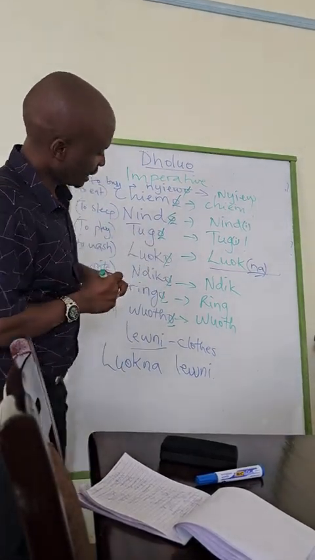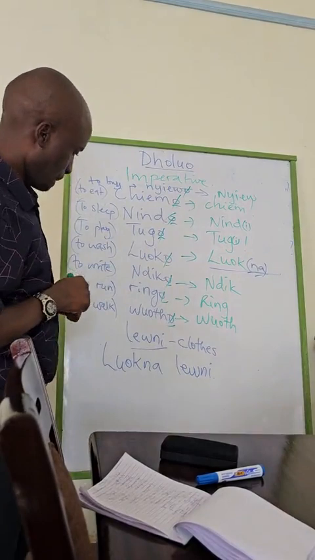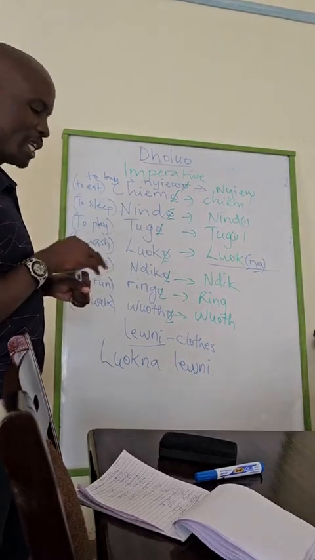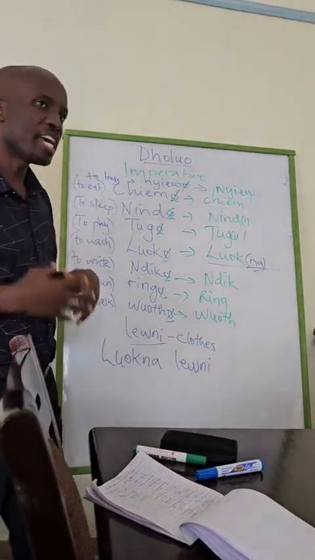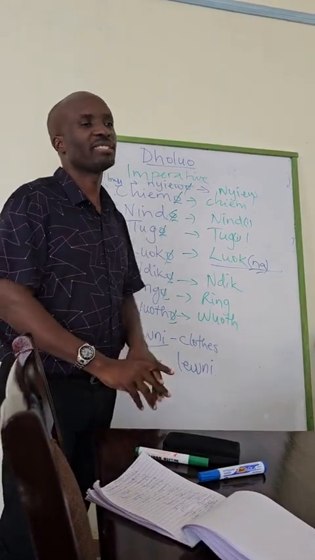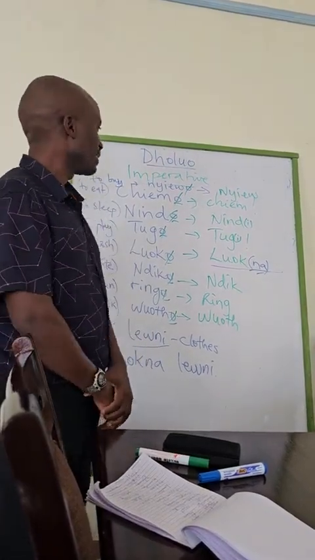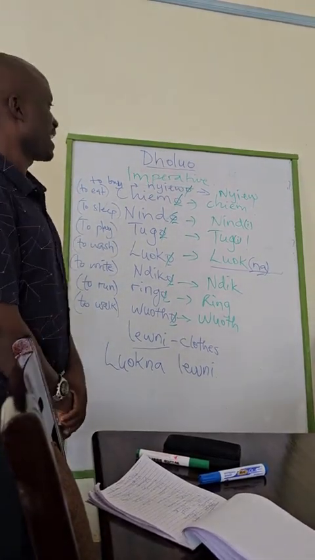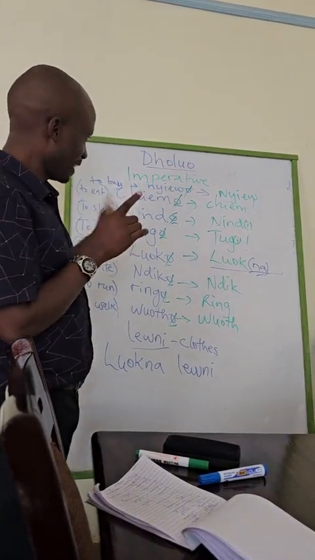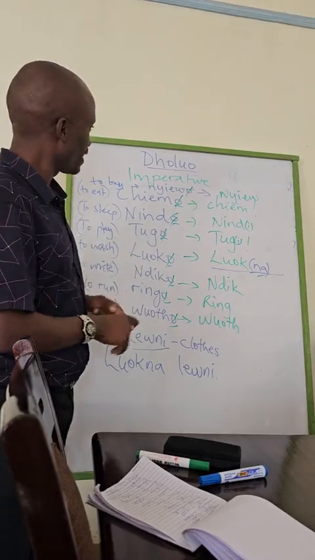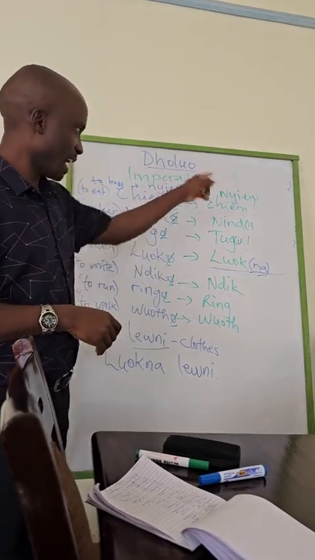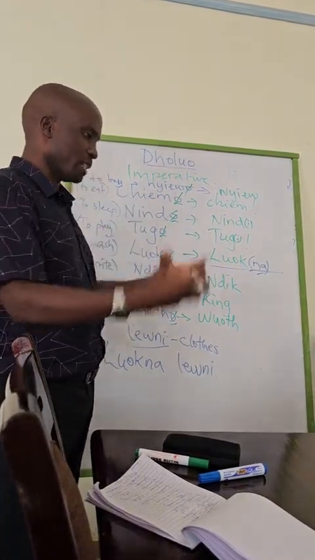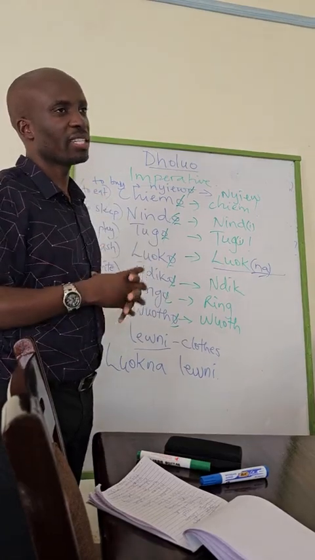Now, I want you to say, in Dholuo, buy for us food. When I started this, I mentioned what food is. To buy is nyiewo, and the imperative is there. And we talked about it last time when it is for us. What we add to the verb?